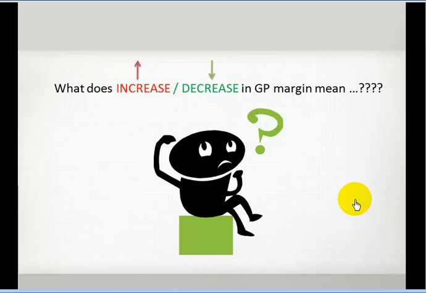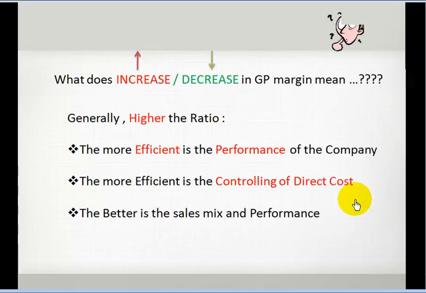Now, the director wants to know more about increase and decrease in gross profit margin. Generally, higher the ratio, the more efficient is the performance of the company. Generally, higher the ratio, the more efficient is the controlling of the direct cost. The direct cost is the purchase cost. Higher the ratio, the better is the sales mix and performance.